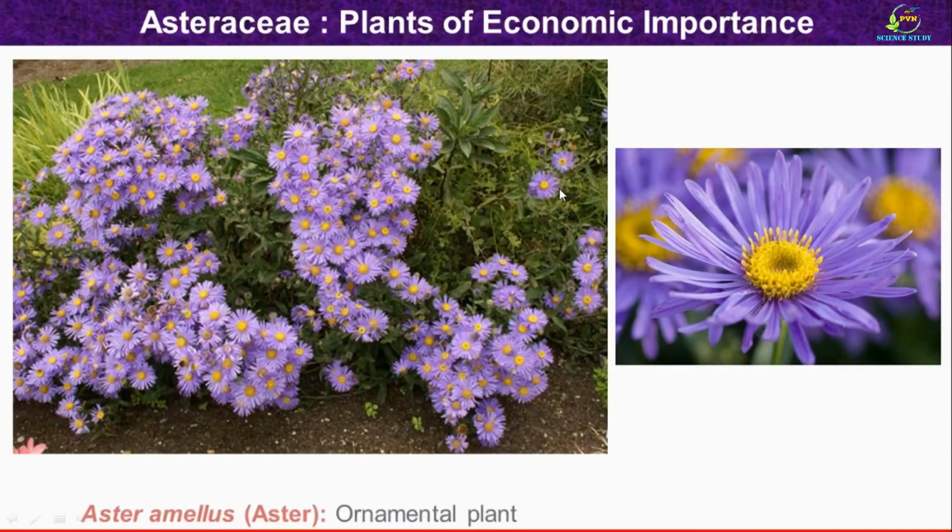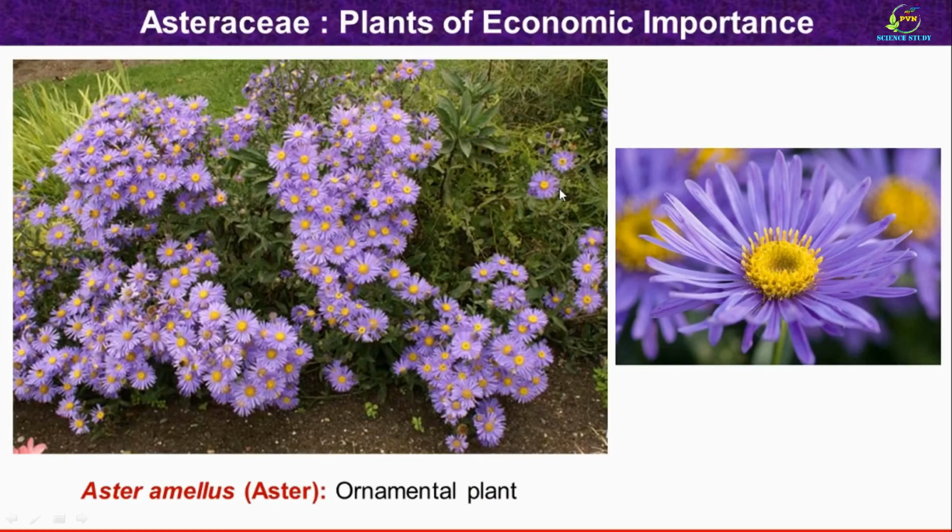Then this is Aster amellus. In aster also there are so many different species. This is an actual photograph of the plant. These are the leaves of the plant and these are the inflorescences of aster. Here also you can see the aster ray florets and aster disc florets. This is also an ornamental plant cultivated for its beautiful inflorescences.